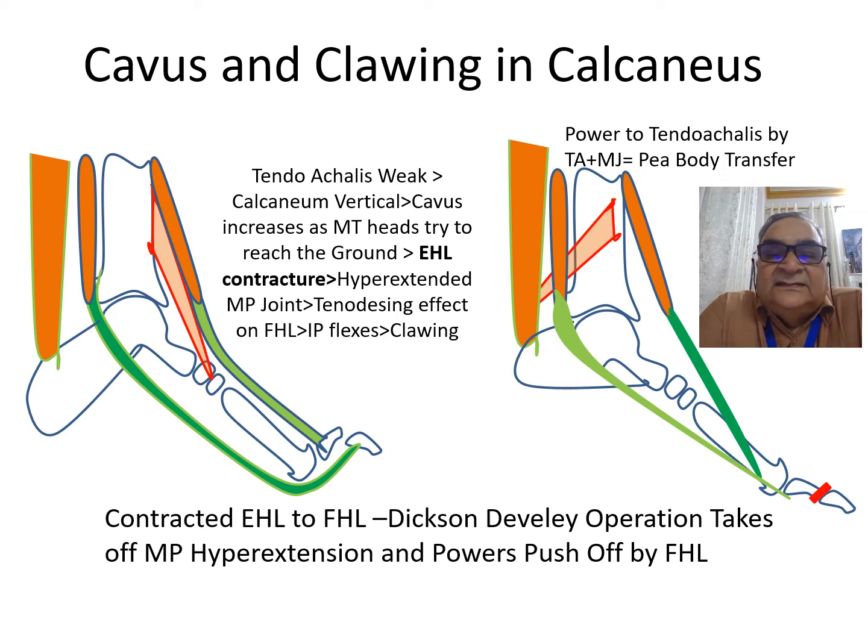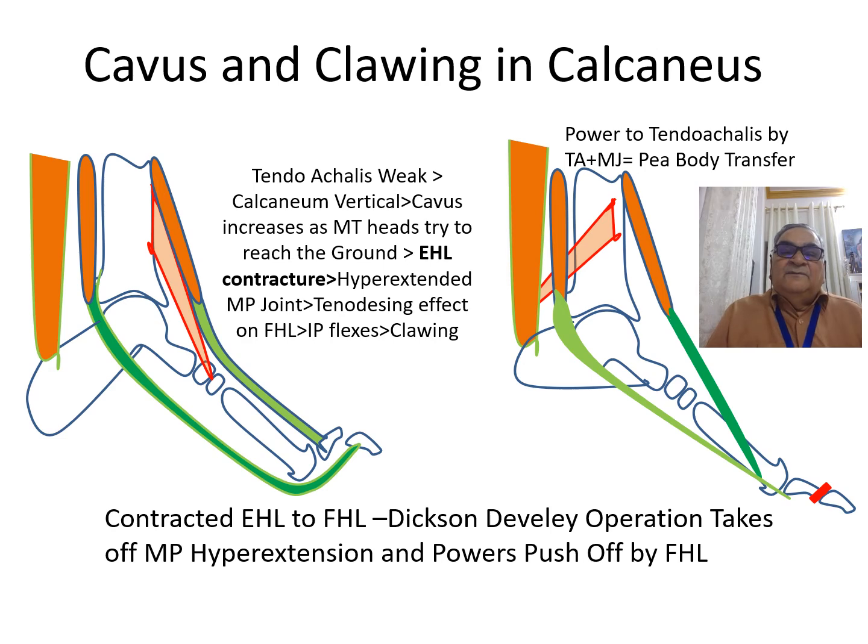So you remove the extensor hallucis longus and transfer it to the flexor hallucis longus so that MP hyperextension is taken care of and the flexor hallucis longus is able to allow the interphalangeal joint to extend. This operation, EHL to flexor hallucis longus, is called the Dixon-Devolay operation.